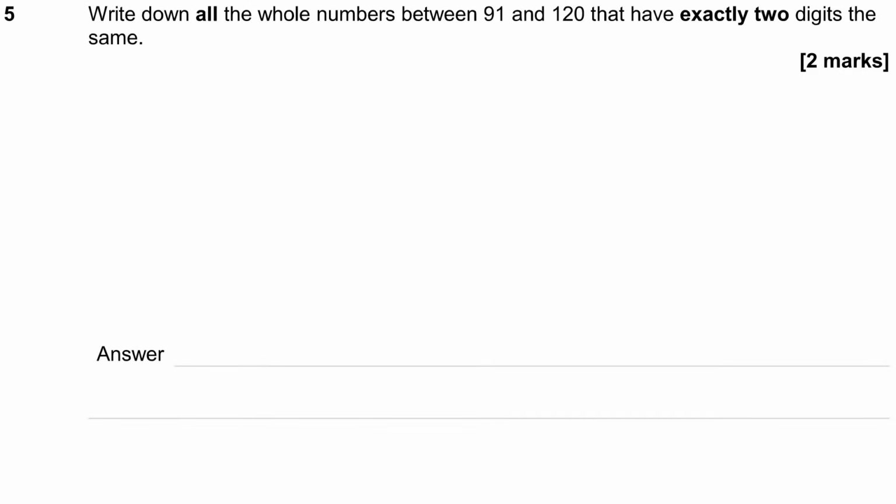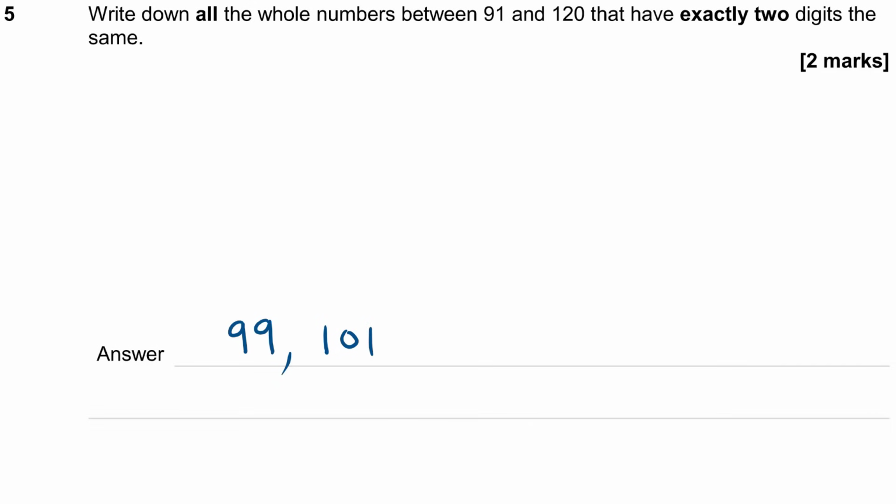Question 5. Write down all the whole numbers between 91 and 120 that have exactly 2 digits the same. Okay. So 2 digits the same. Well, 91 to 99 are 2-digit numbers, so both have to be exactly the same. And the only one there is 99. Once we get to 100, we move to 3 digits. So exactly 2 the same.